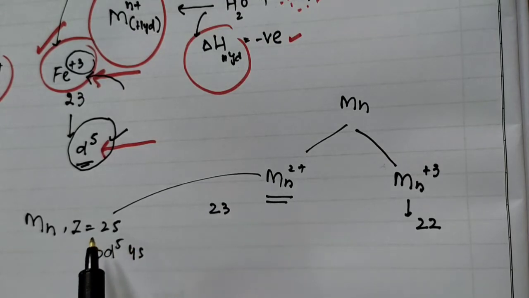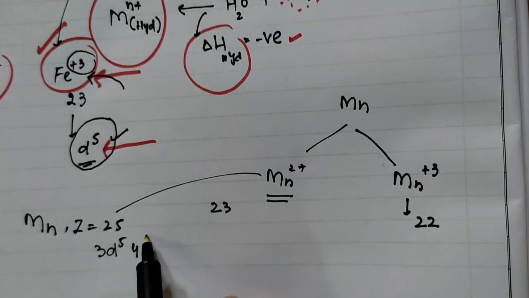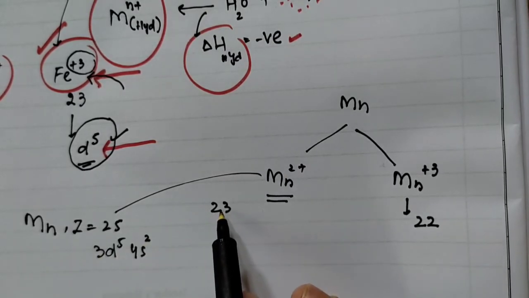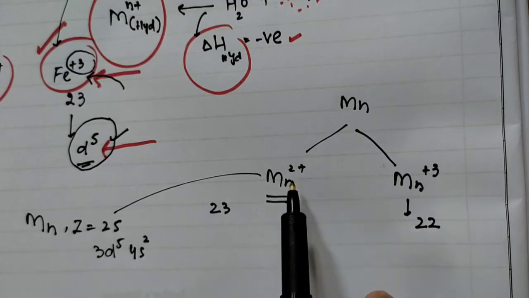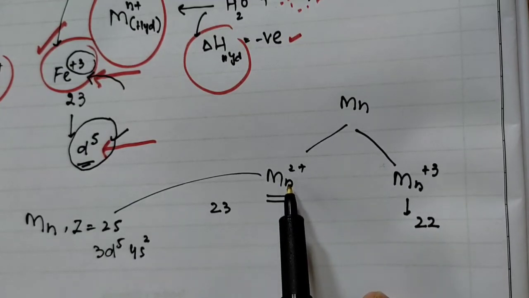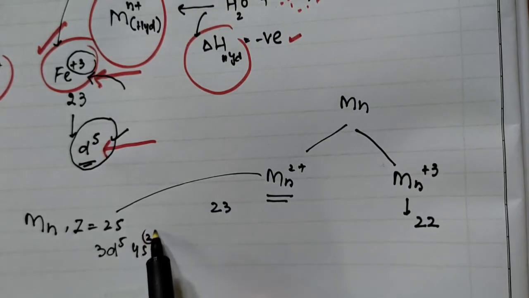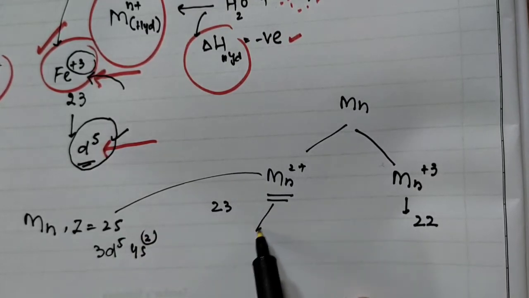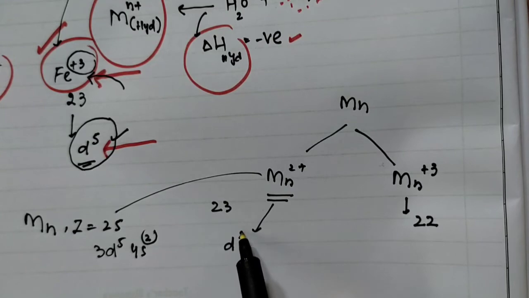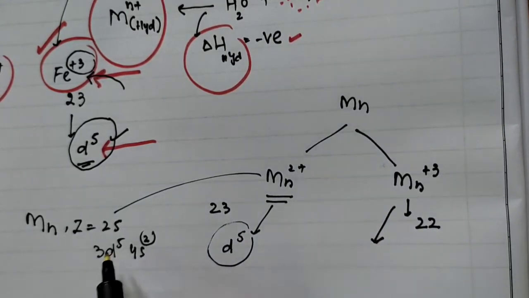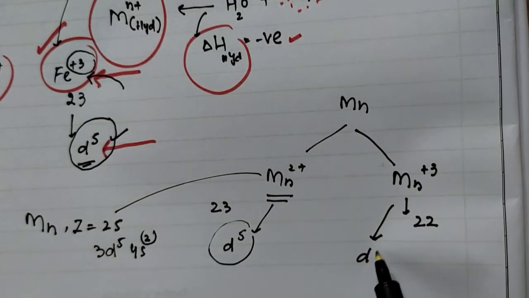So it is your atomic number is 25. ठीक है, so 25 means that is 4s2 3d5. When I say 23, because you are removing 2 electrons from there, so you will remove these 2. So it's a D5 system. ठीक है, so this is your D5 system. यहाँ पे you are removing 3 electrons, that means it is D4 system.